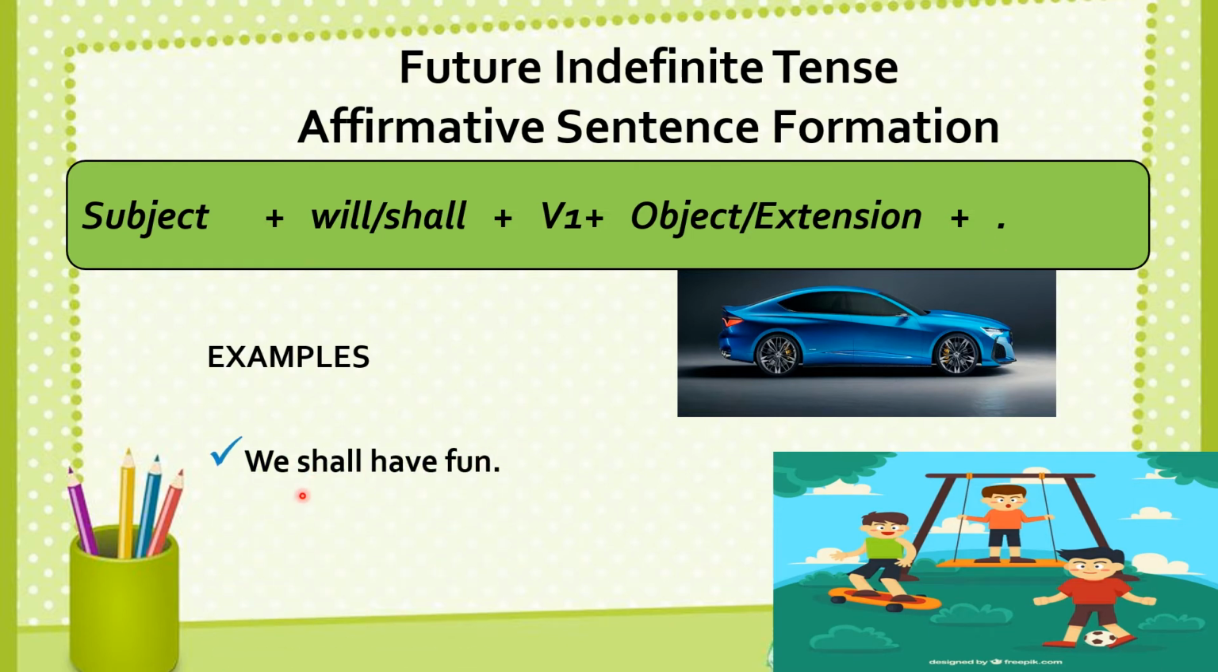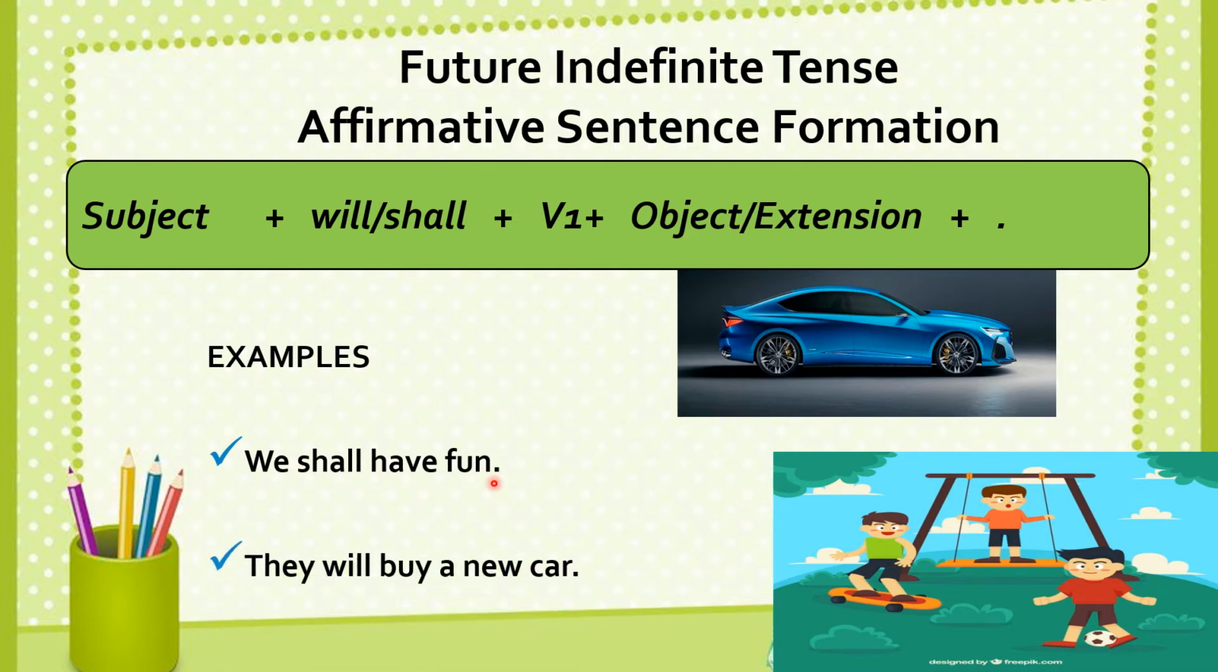Look, we shall have fun. We here is the subject. It is the doer of the action. Shall is the auxiliary verb. Have is the first form of verb here. And fun is the extension. You can see the full stop also.